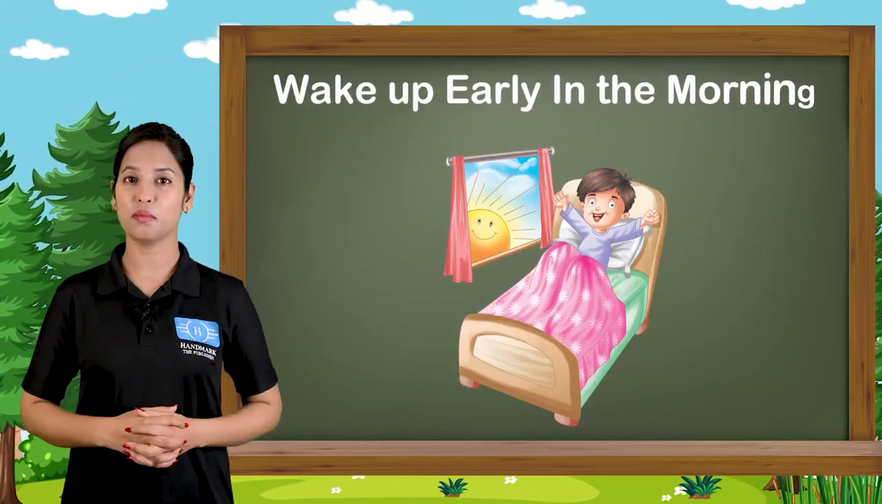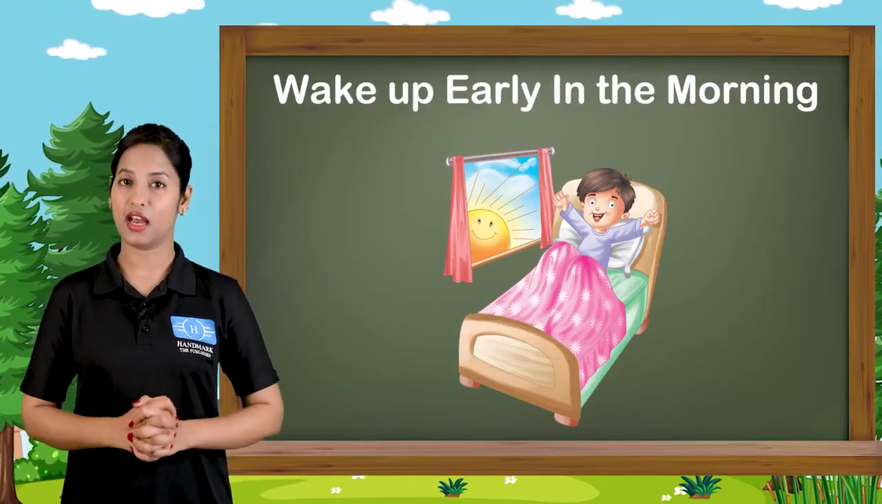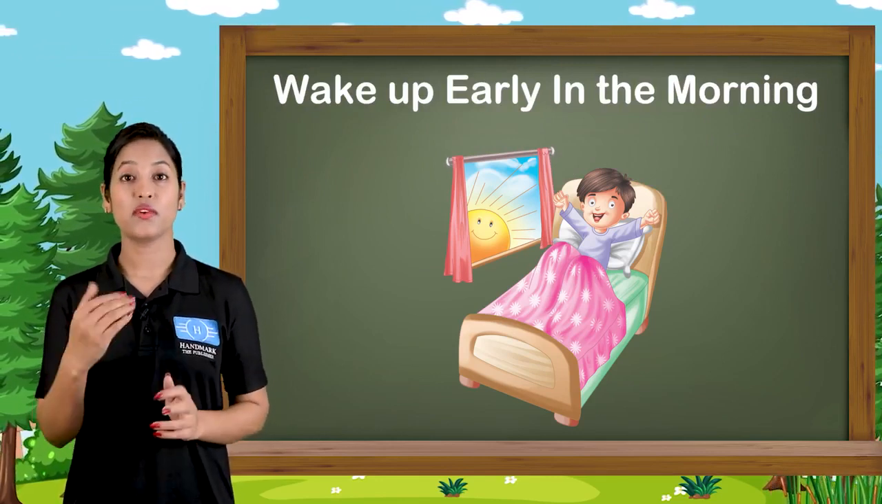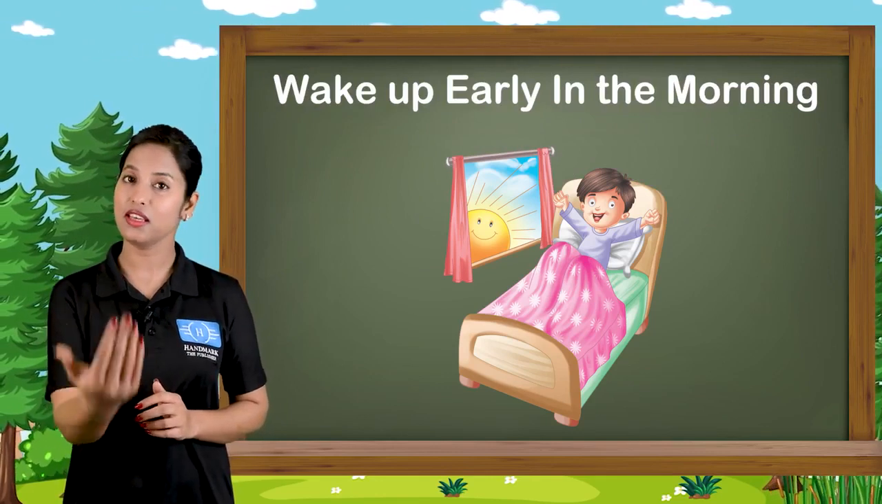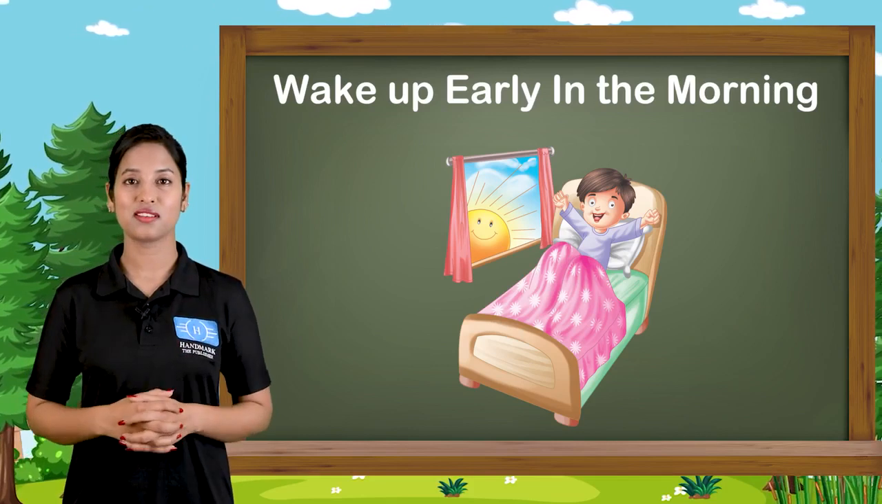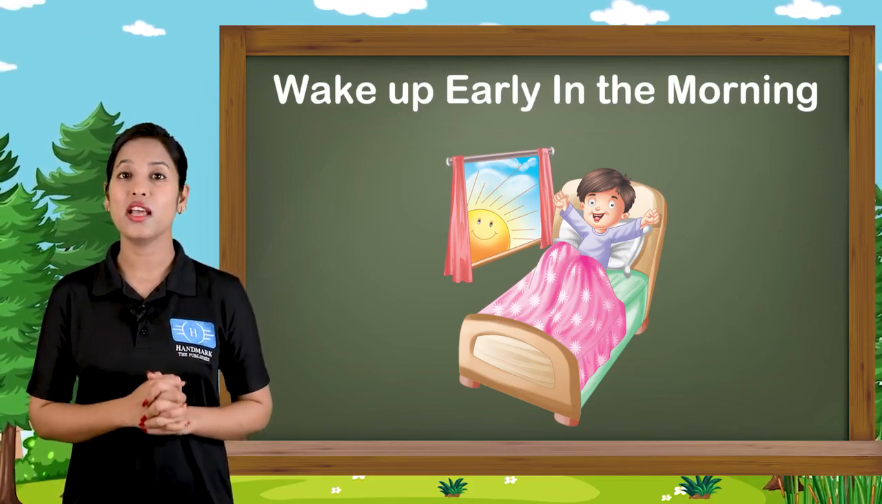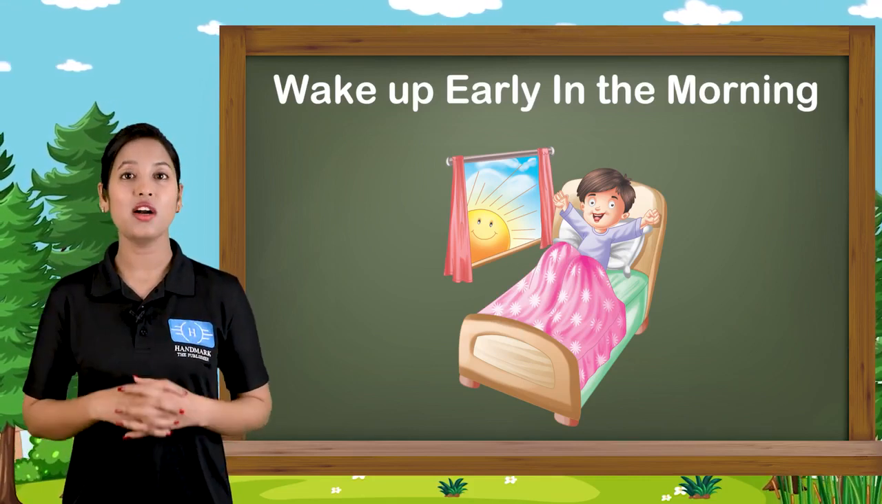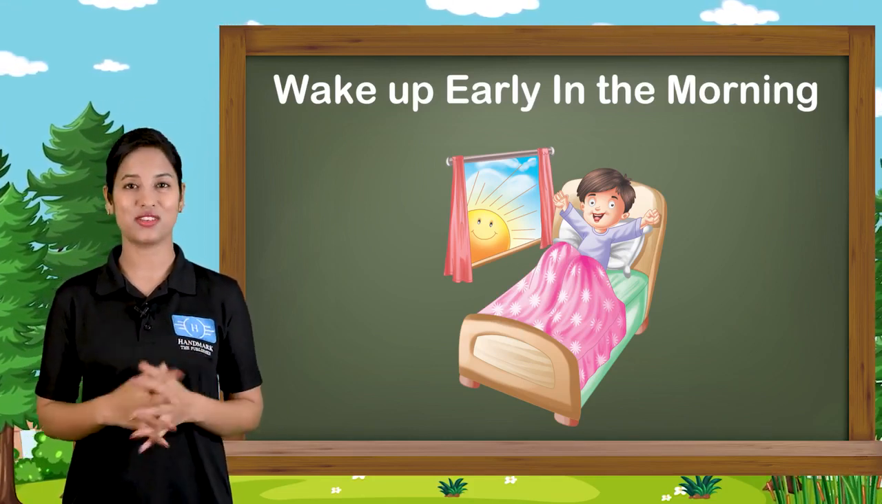Now, to understand directions in a better way, you can perform a simple activity. For this, you have to wake up early in the morning, and after waking up, just stand facing the sun. So when you face the sun, you are actually facing the east direction, and right behind you is the west direction. The direction to your left hand side is the north direction, and the direction to your right hand side is the south direction.